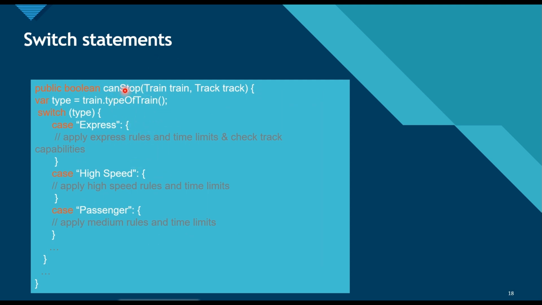We have a method that is canStop. So it finds out whether the train can stop or not. So depending upon the type of the train, we have some heavy logic, right? We have some heavy logic for each case. If the type is express, then we have to check some express rules and time limits and check track capability. If the train type is high speed, then we are applying some high speed rules and time limits. And for the passenger trains, we are applying medium rules and time limits. So based on the type of the train, we are applying some different sets of rules and calculations.